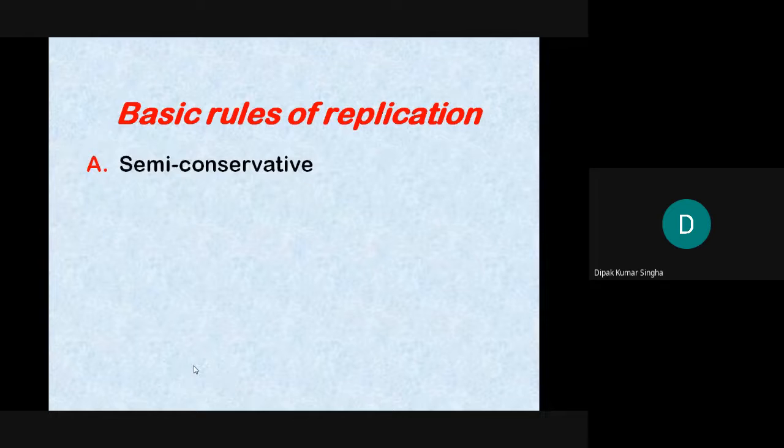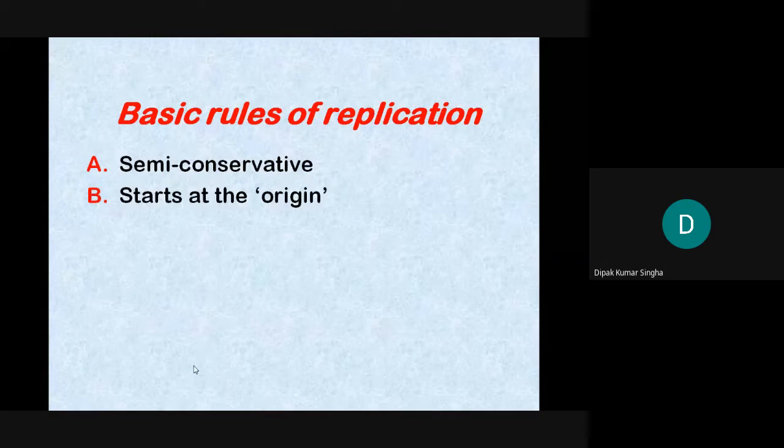First, semi-conservative, remember this, this is very important. Why is it called semi-conservative? Because in DNA replication, one copy is the template strand or the mother strand, and another is the new strand. That means one DNA divides into two strands, and for each strand a complementary new strand is made. That's why 50% is conserved and another 50% is newly synthesized. That's why it is called the semi-conservative process. The whole thing is not conserved.